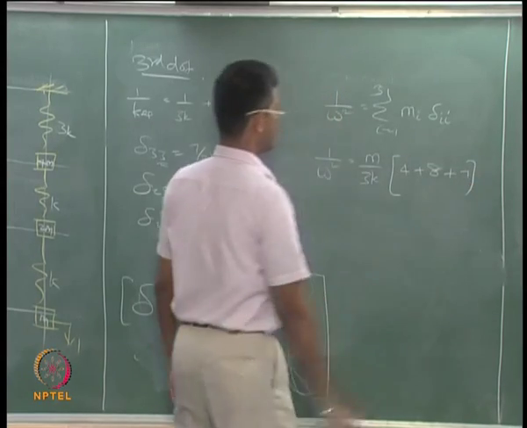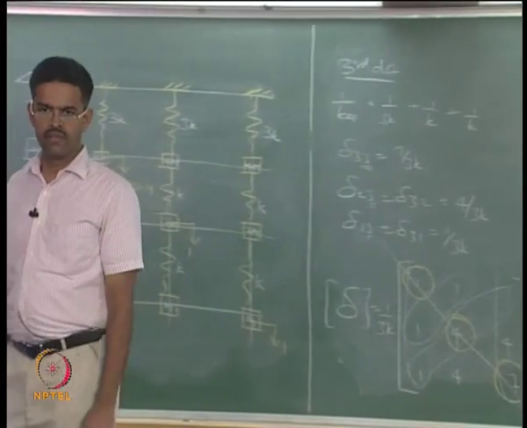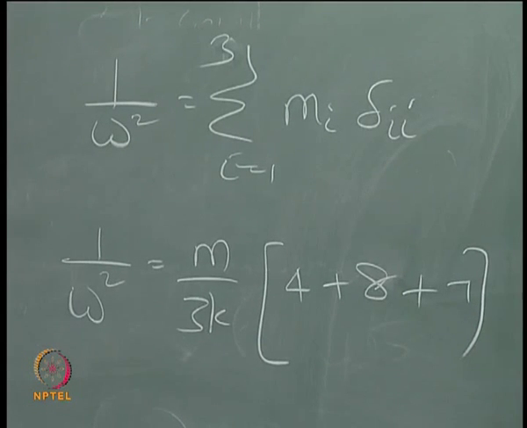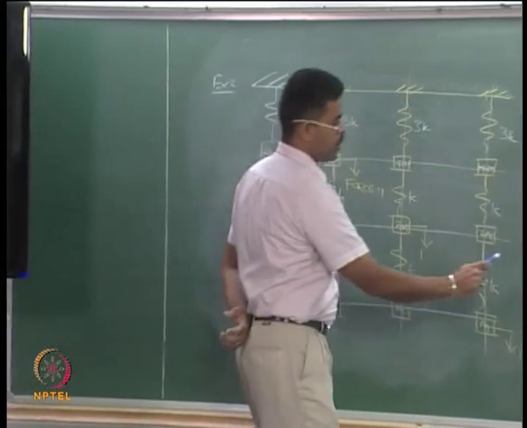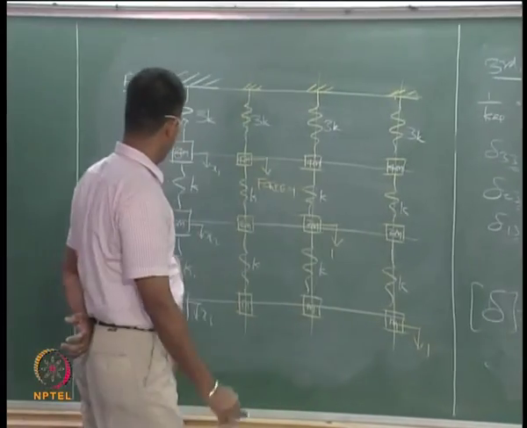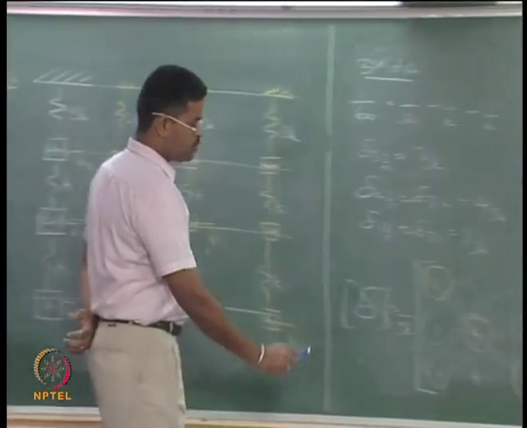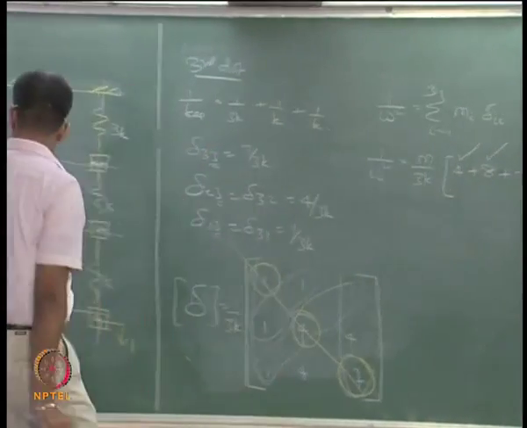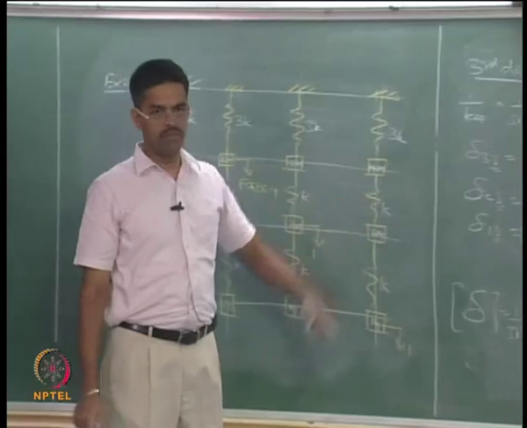Is that right? Is it okay? 4m and its value is 1, therefore 4. This is 2m, this value is 4, 8. This value is 7, this value is 1 for 7.